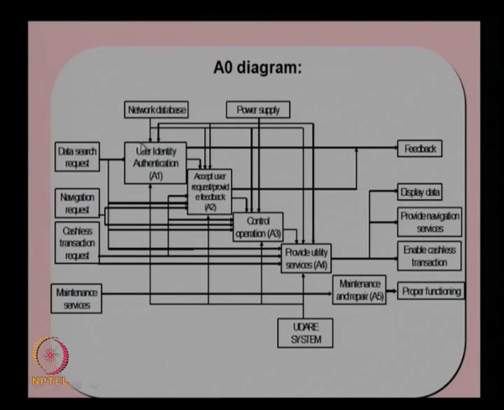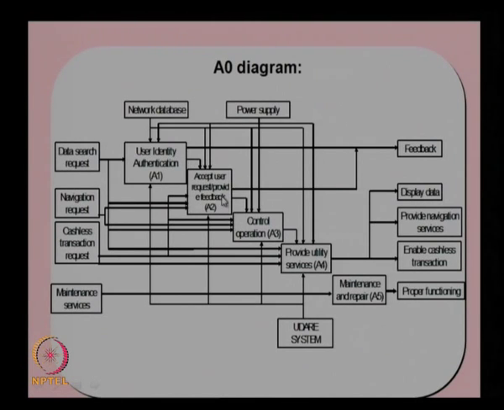Now, if you look at the various inputs and controls coming into this system, as well as the output, you can see the data search request will be coming from the user, and then there is a network database which uses the username and passwords. There will be other requests coming from users like navigation request, transaction request and maintenance, and all these inputs will be coming over to functions like user identity authentication, which will give a feedback to the customer about whether the request has been accepted or the password and username is approved.